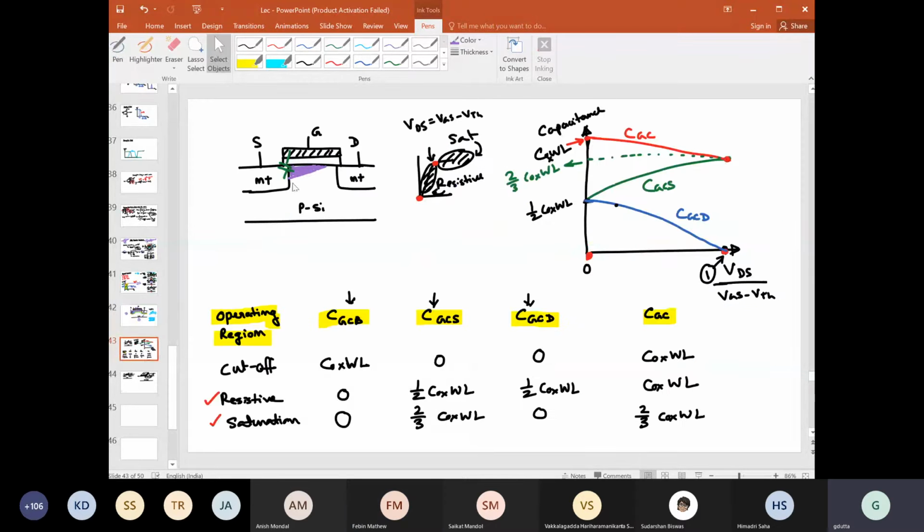So I hope you have understood this part, and that there are practically so many capacitances attached to a practical MOSFET. Some of those capacitances are not linear; they vary with the gate voltage and drain voltage, and it would be quite tough for hand calculation to incorporate all those changes in our analysis.